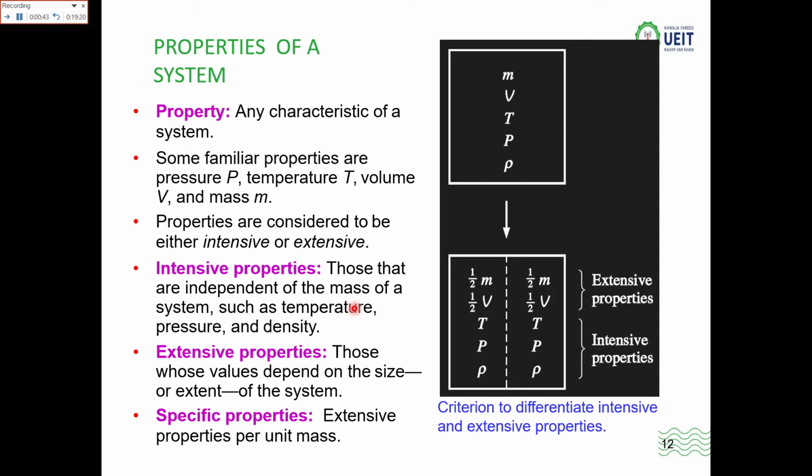Specific properties are the properties specified per unit mass. When you divide a property by the mass, it becomes specific, like specific volume. When you divide the volume by mass, it becomes the specific volume.